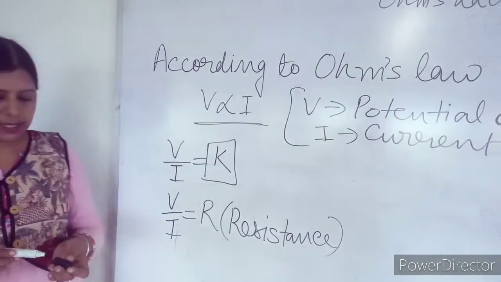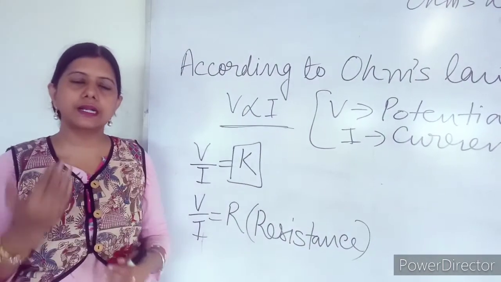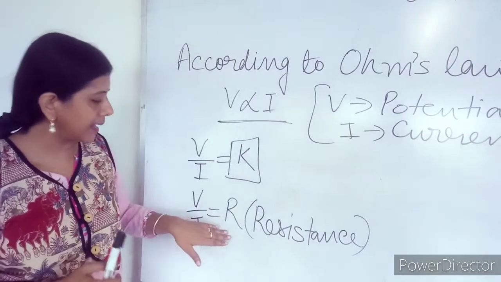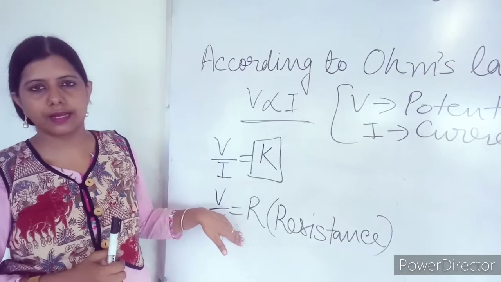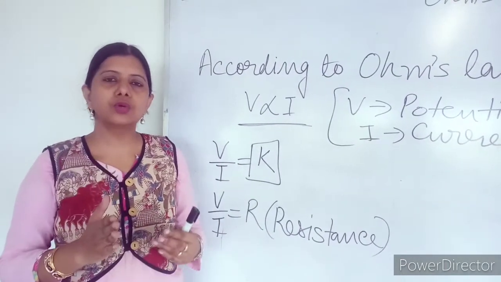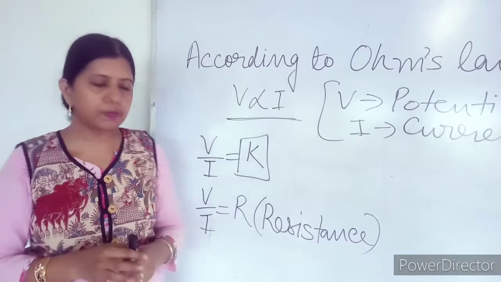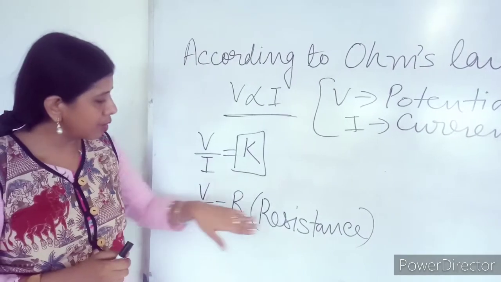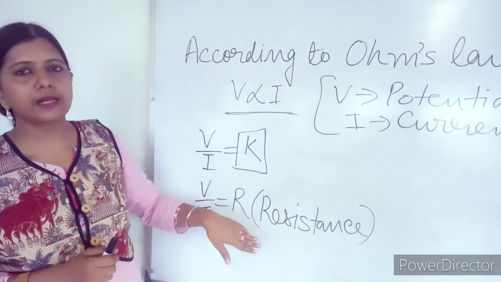Now for a particular metallic conductor at a given temperature, the value of R is always constant. Temperature also you have to say. For a particular conductor at a given temperature, the value of R will always be constant. That constant is known as resistance.